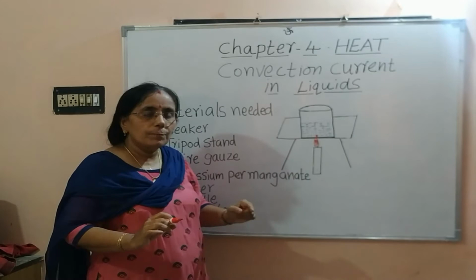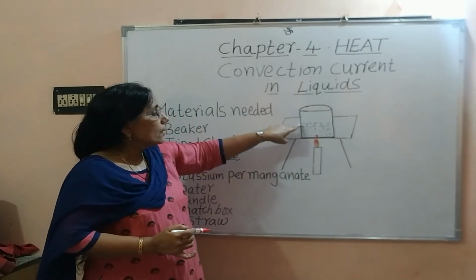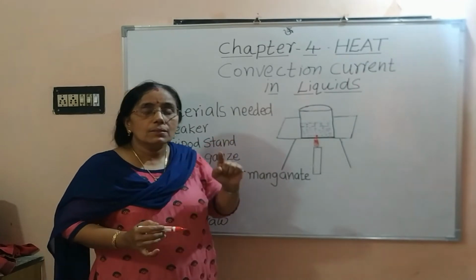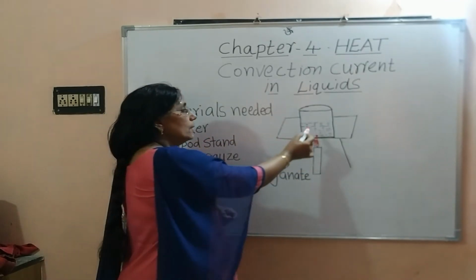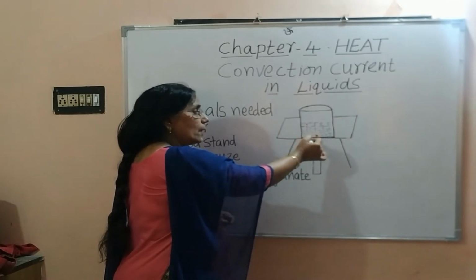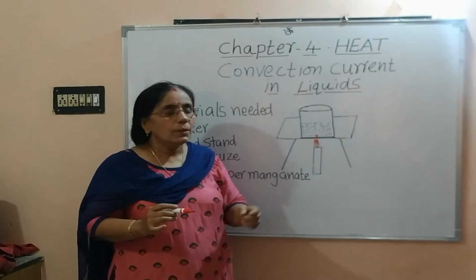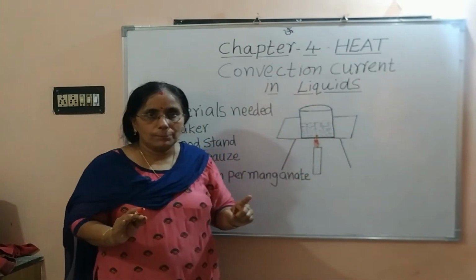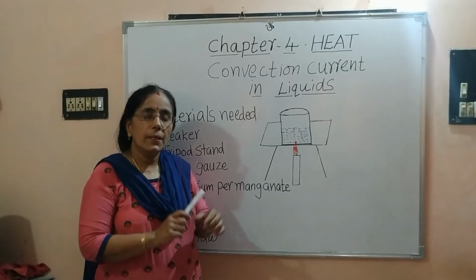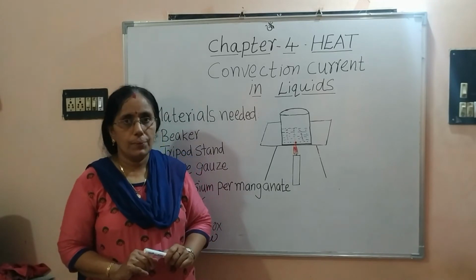After some time, it loops down because the water in this area is cooler, and cooler water is heavier, so the cooler water starts moving downward. This process will continue till the temperature of the entire water is the same. This is how heat transfer takes place in a liquid by convection mode.